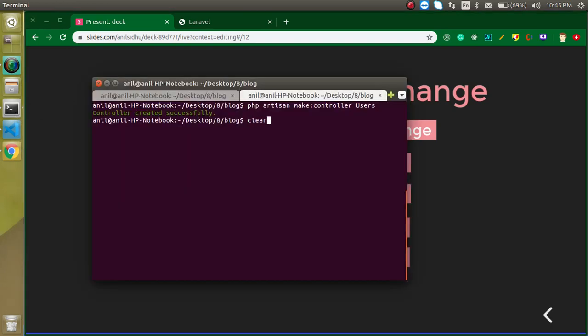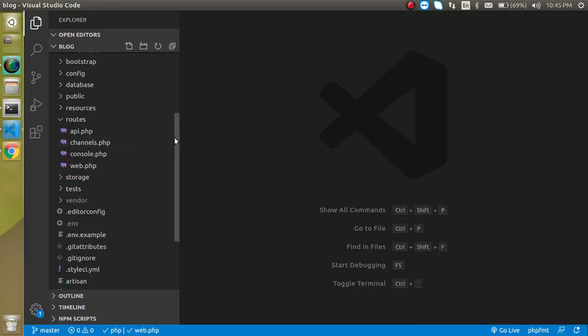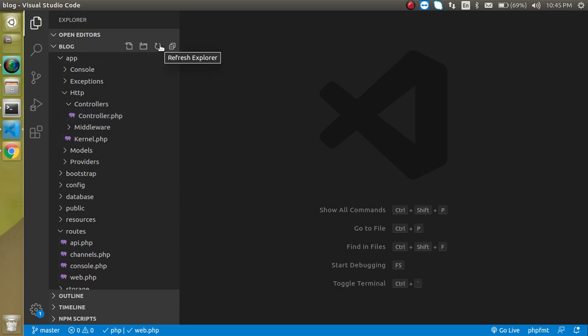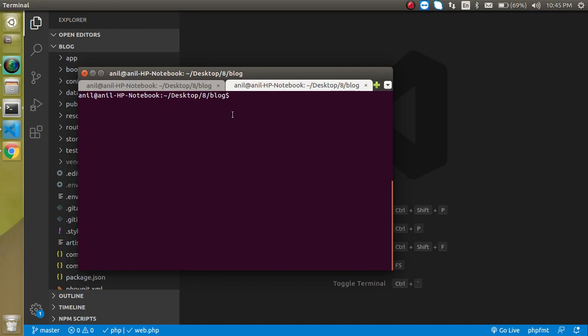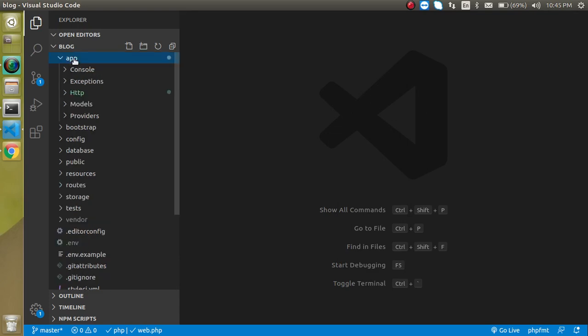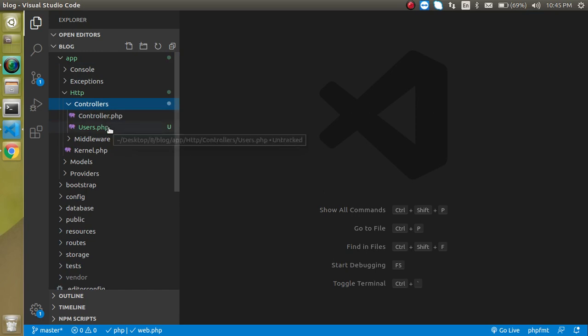First of all, just clear out our command line. This is our output screen, and this is our code editor where we will write our code, right? So first of all, to show the changes, I'm going to make a controller. Just put here php artisan make:controller and the controller name. Let's say our controller name is Users, and hit enter. Now you can see that our controller is created inside app/Http/Controllers, right?